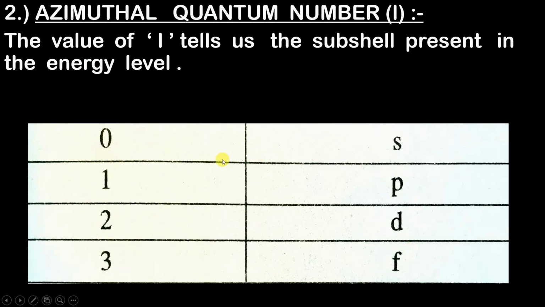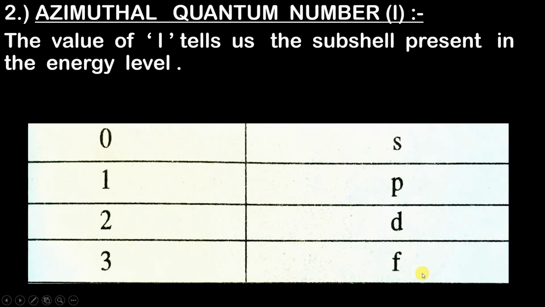Suppose the value of L is 0, 0 corresponds to S subshell, 1 corresponds to P subshell, 2 corresponds to D subshell, and 3 corresponds to F subshell. And these are nothing but the values of L. So if the value of L is 0, S; 1, P; 2, D; 3, F.